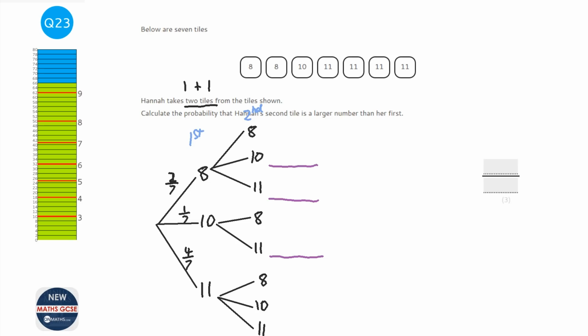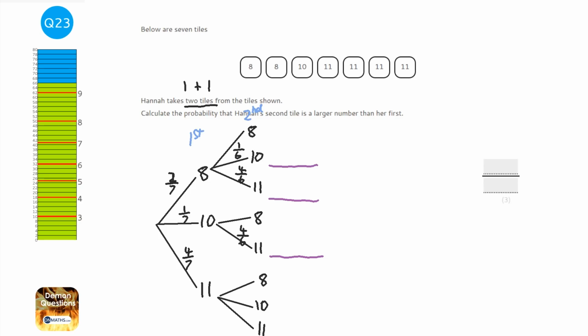Next, if you picked an 8, then there's only 6 left, and there's 1 10. So that's going to be 1 over 6. And I'm only going to be working out the fractions of the ones I'm interested in. So 8 and then 11. So if you picked an 8, there's still 4 11s left, but there's only 6 tiles. And finally, if you pick a 10, then there are 4 11s still, and there's 6 in total.